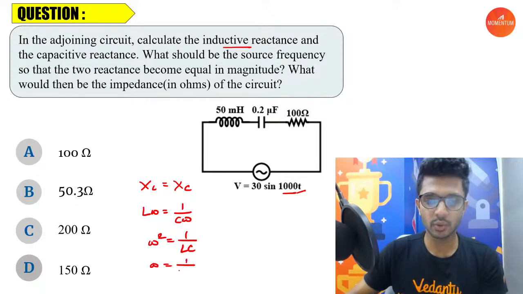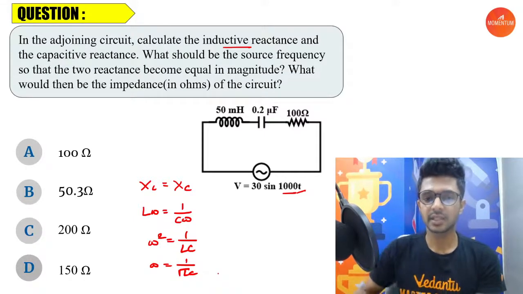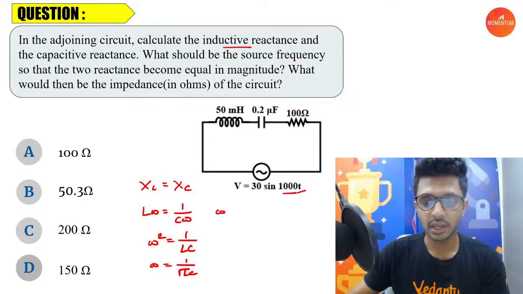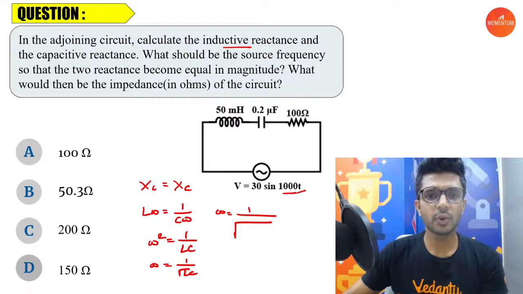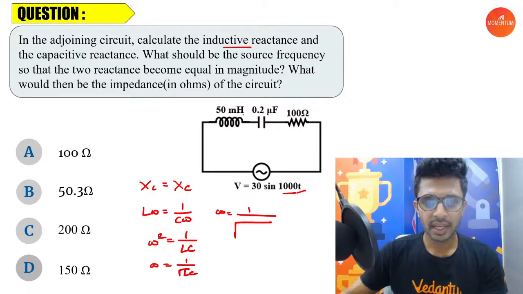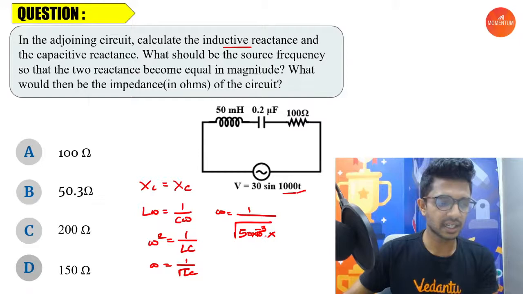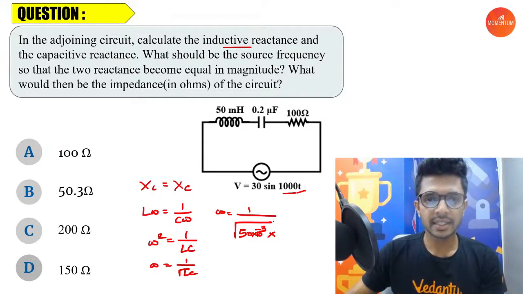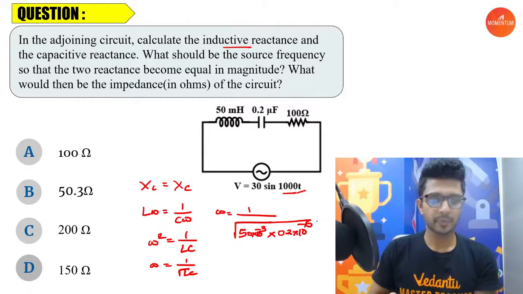Or omega is equal to 1 by root of LC. Start substituting. Omega is equal to 1 by root of, what's the value for L here? L is 50 millihenry, so 50 into 10 power minus 3. And C is equal to 0.2 into 10 power minus 6, all under the root.